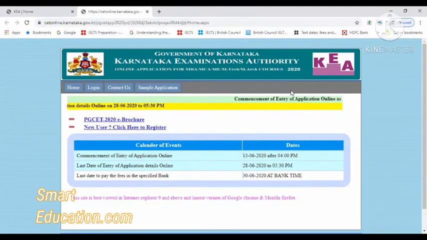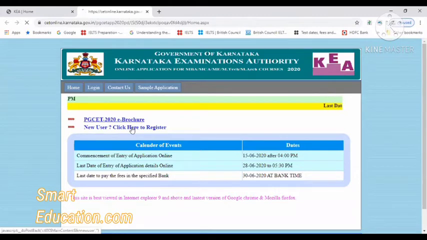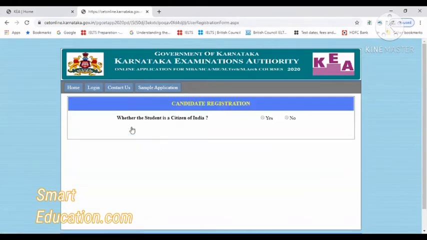For first time users, to register you have to click here to register. If you're registering for the first time, then you have to click here. Then there will be details which will be given. I'll start typing, and this is one rough demo session that I'm going to do now. My request is, don't just copy paste whatever I'm doing. It is just for your information. I'm trying to give some dummy information over here, so don't take that information.